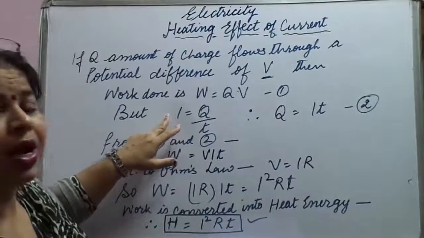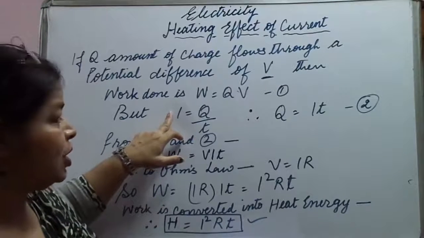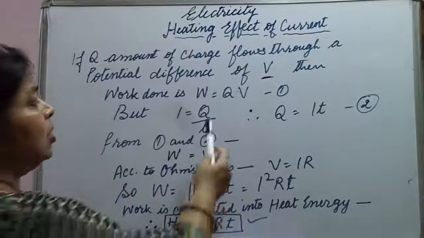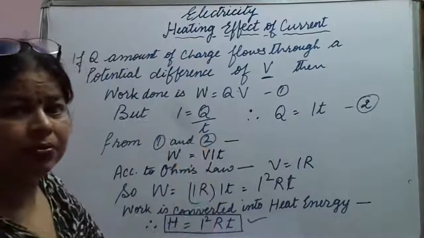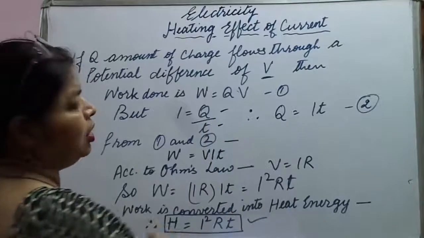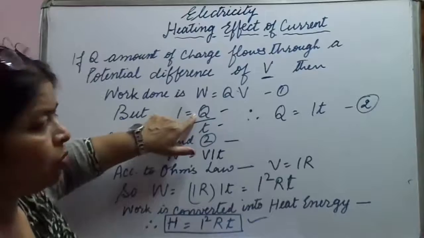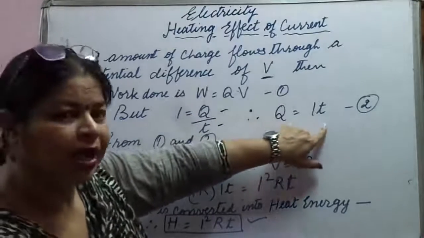How? Current is represented by I, and current is the charge per unit time. So I is equal to Q upon T, and the value of Q becomes Q is equal to IT.